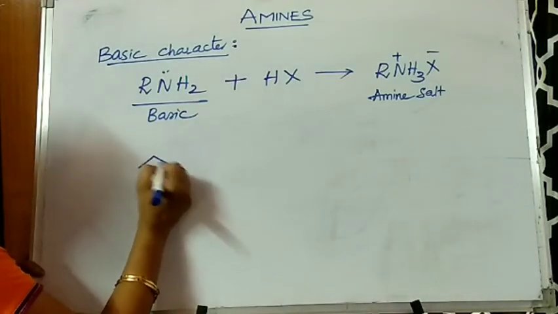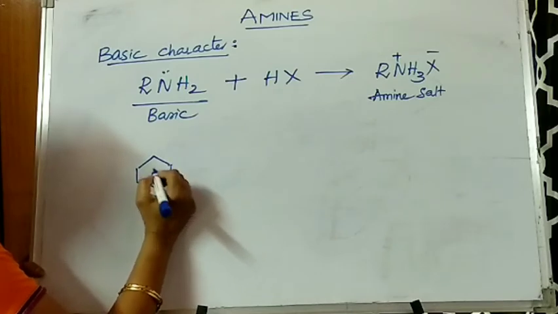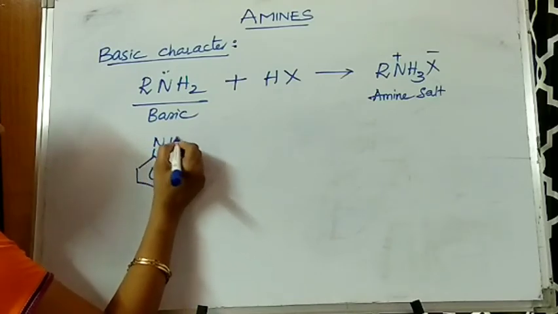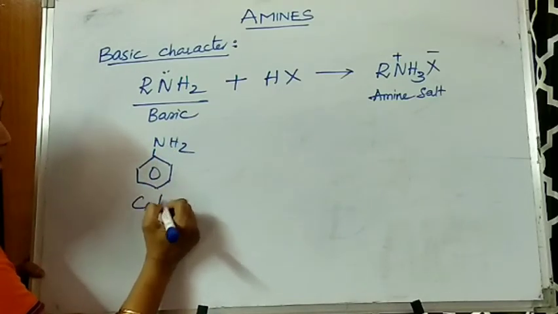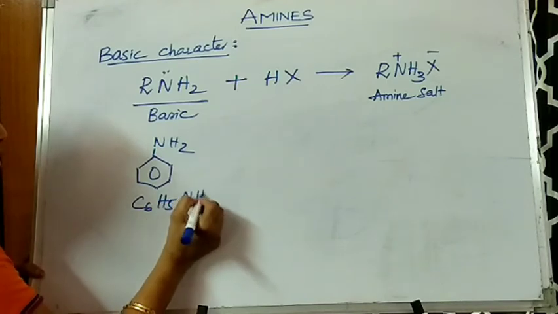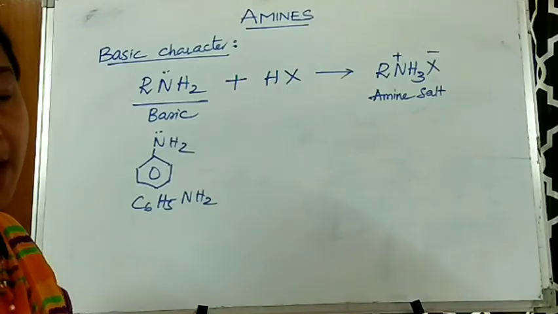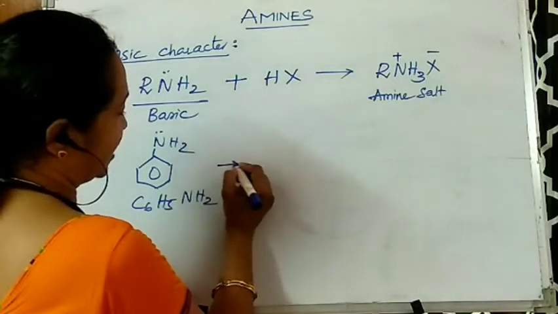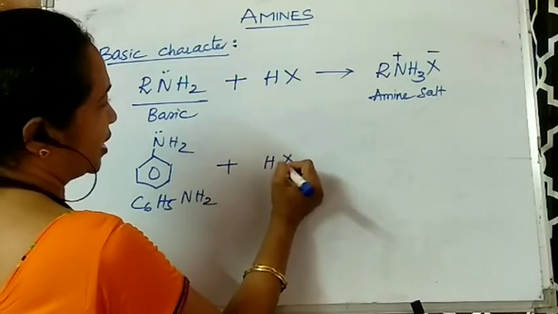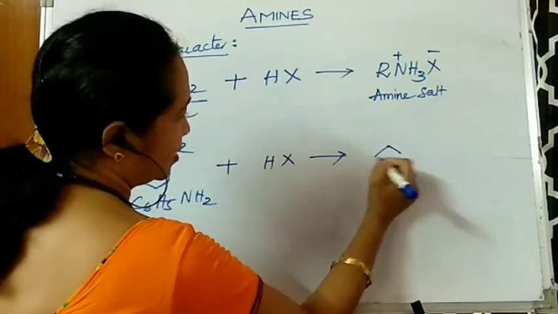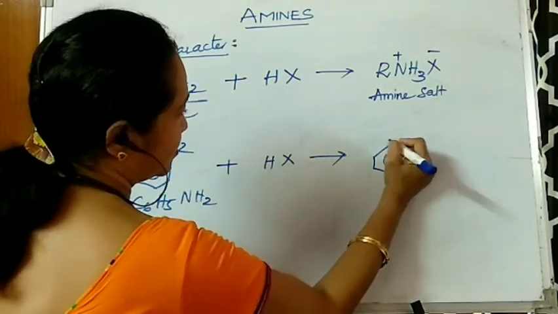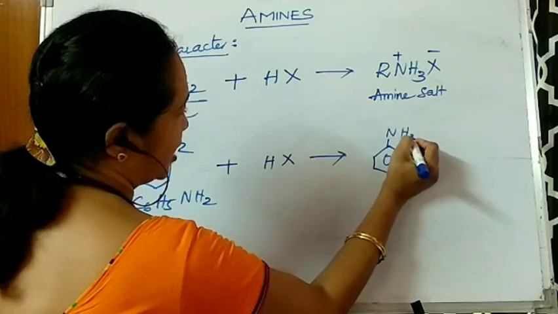In the same way, we can take aniline or benzenamine, C6H5NH2. This is one example of an aromatic amine. This comes in contact again with HX, such that here you can see C6H5NH3X.